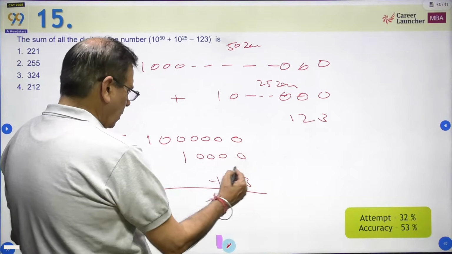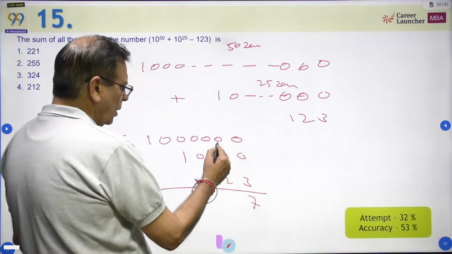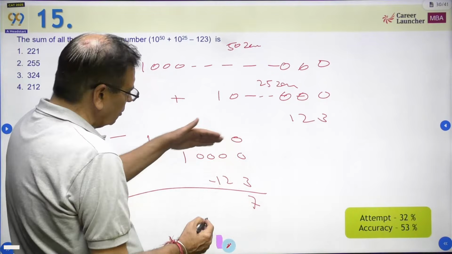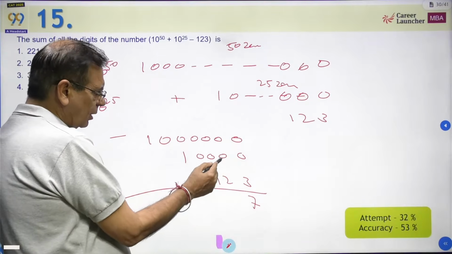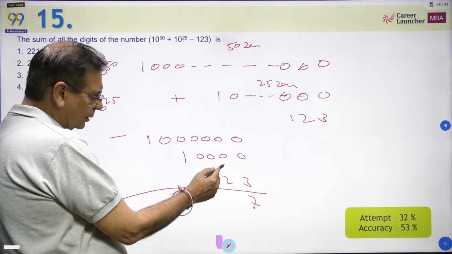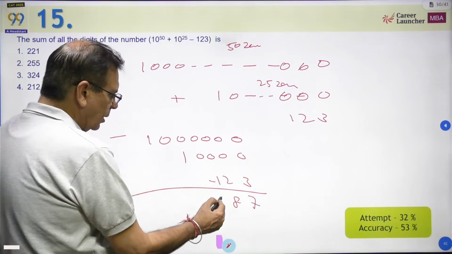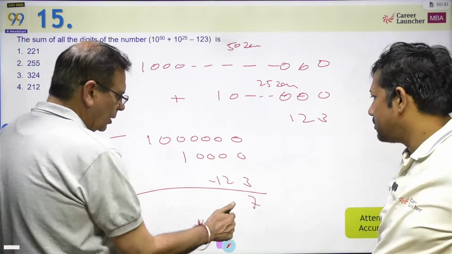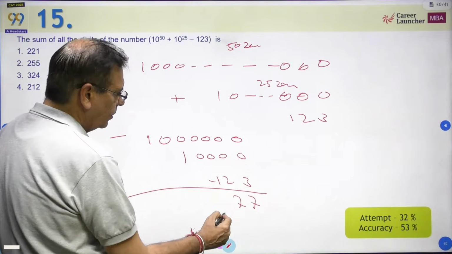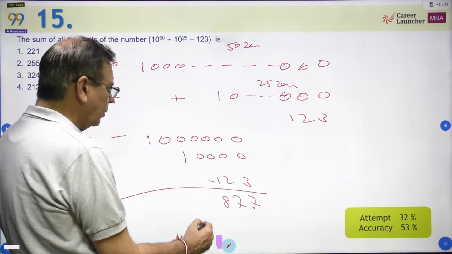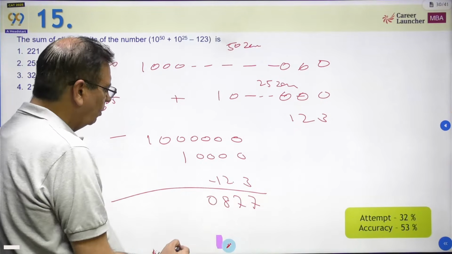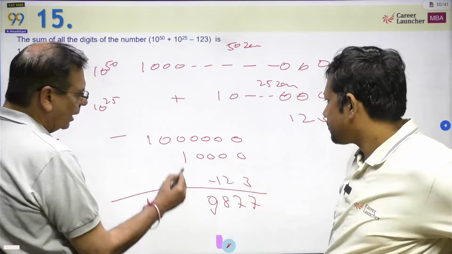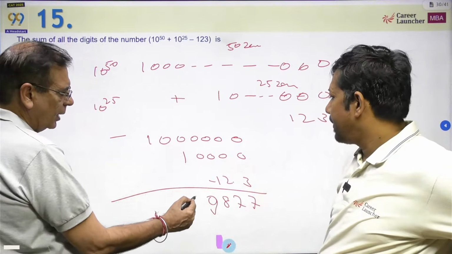Okay, this minus 120 is 7. So if I just put here one carry over hoga, 10 minus 2 is 8, 7. 9 minus 2, 9 minus 2 is 7, sorry, and 8 7 7. Then you'll have 0. Sorry, now 9 aega, and what will happen here? This will also be 0 0.